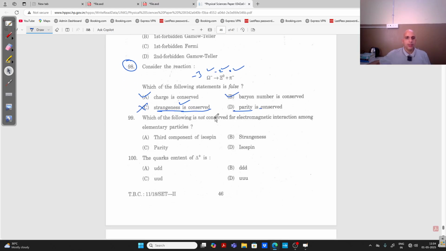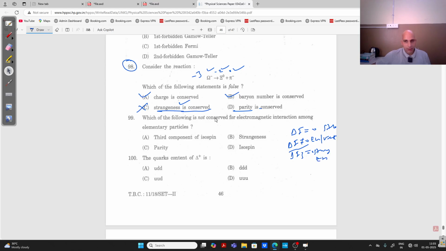Then the next question is, which of the following is not conserved for electromagnetic interaction among elementary particles? Isospin, let's start from the isospin. Del I is equal to 0 for a strong interaction, and del I not equal to 0 for electromagnetic and weak interactions, whereas del I3 is equal to 0 for strong and electromagnetic.